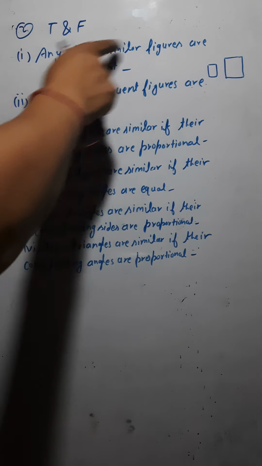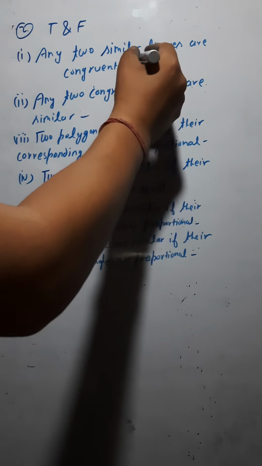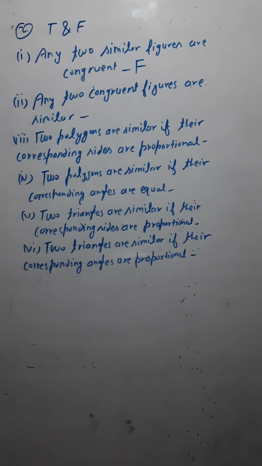So any two similar figures are congruent. If you are saying this, it means we are wrong. So this would be the false statement, isn't it? So this would be the false statement. Okay, now the next one. Any two congruent figures are similar.